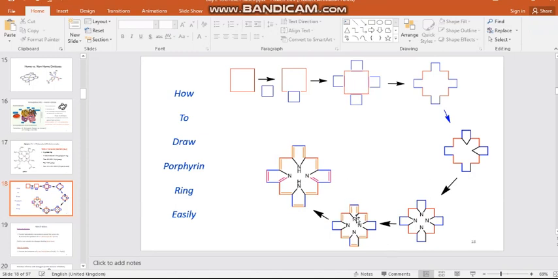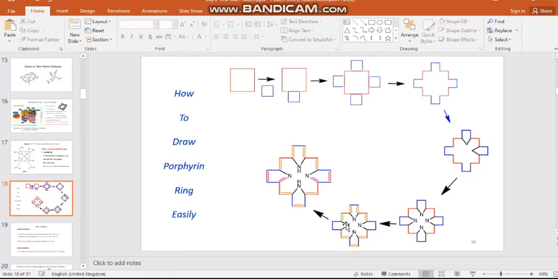So in one pyrrole system, if you are putting a parallel double bond, then parallel to that we have to put the double bond in the big square also, and in the bottom position we have to do the reverse of that. If you are putting it in the upper direction, here we have to put the double bond in the downward direction, in the horizontal direction. Parallel to that we have to put the two double bonds in the ring system also, and finally we have to satisfy the valency of the nitrogens. At the end only we will satisfy the nitrogen valency.